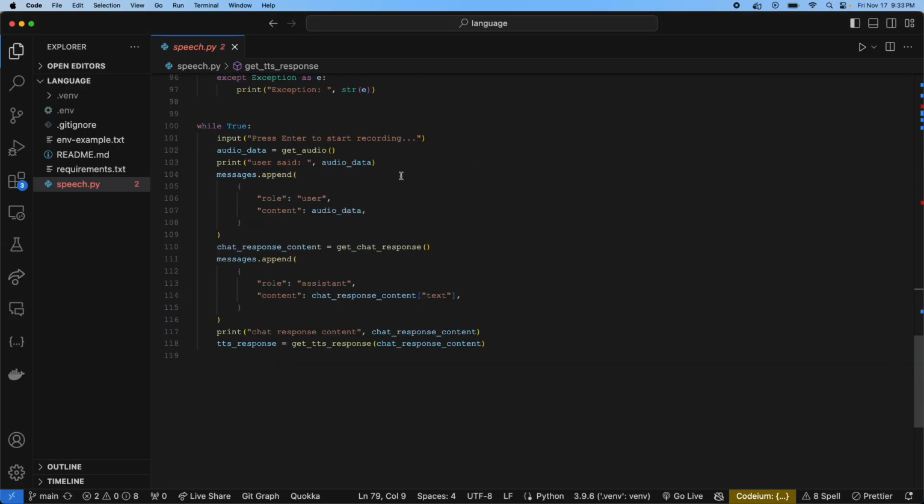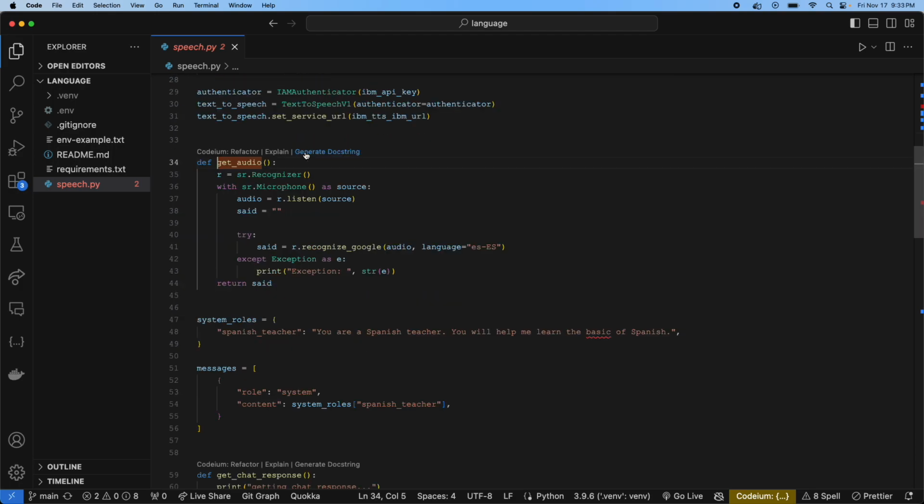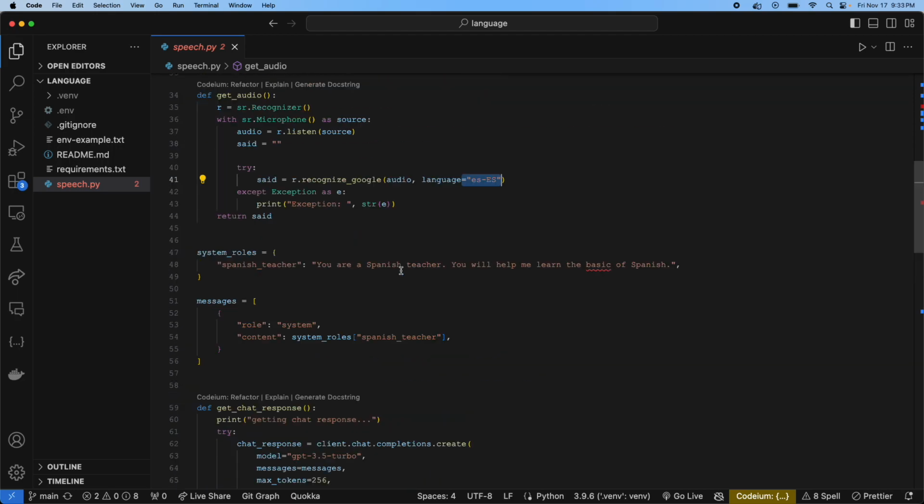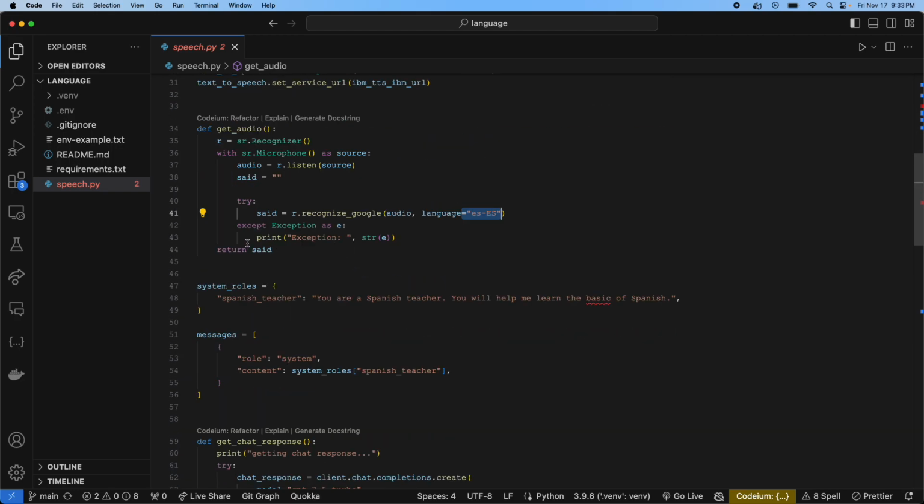So just a quick review of the code though. When we start the app, we get this while true. Once the user presses enter, we go to this get audio data function, which listens to our microphone, uses speech recognition from Google to take our speech to text. And for this one, we're doing Spanish because it's going to help me learn some Spanish. And we return what the user said.